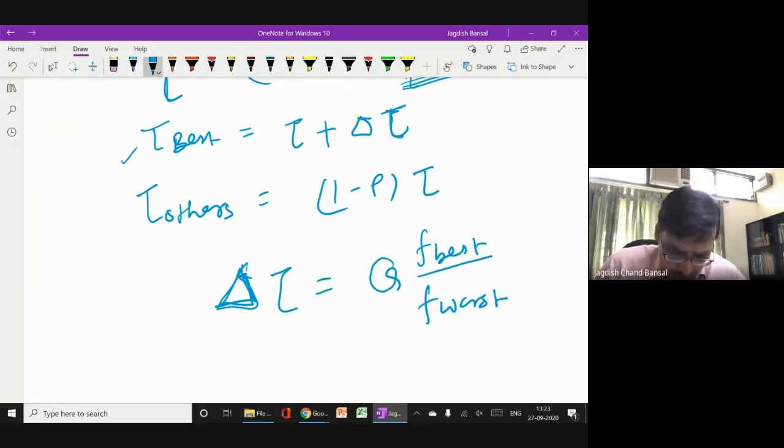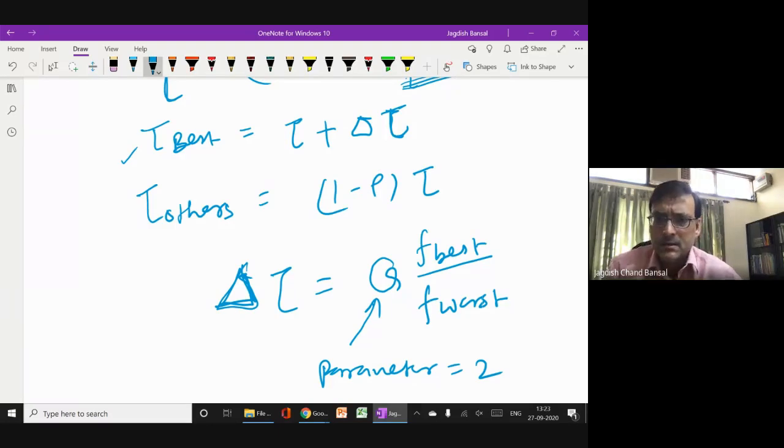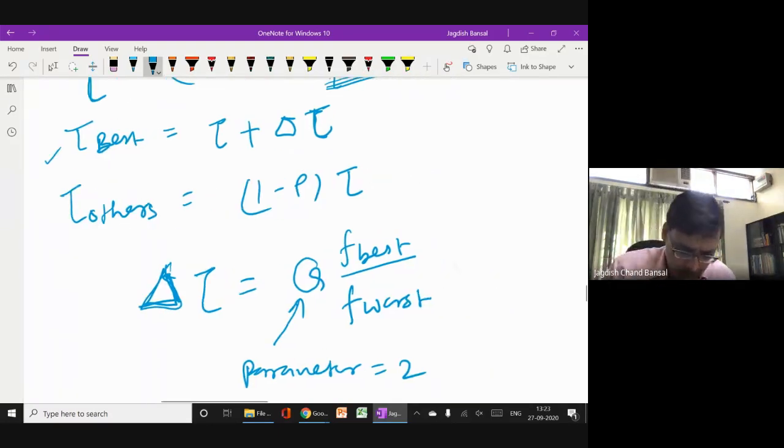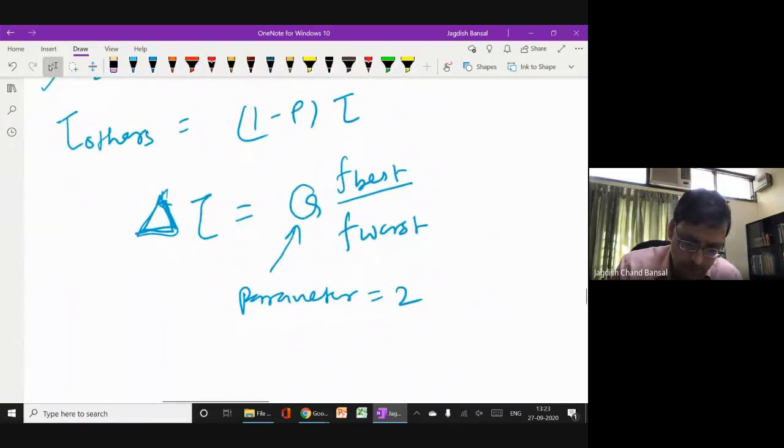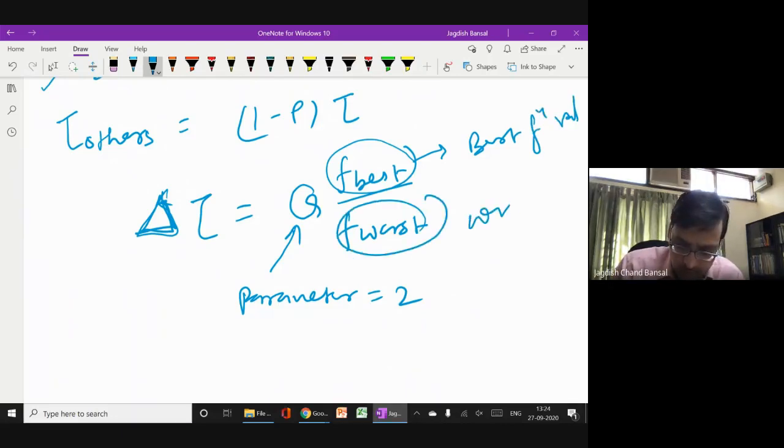What is this Q? Q is a parameter whose value is equal to 2. This, of course, 1.9 or 2.1 or so can also work, but usually this value is kept as 2. F best is the best function value, and this is your worst function value.